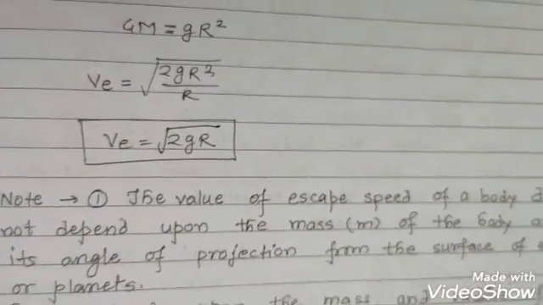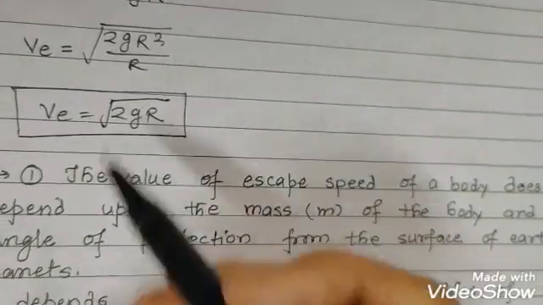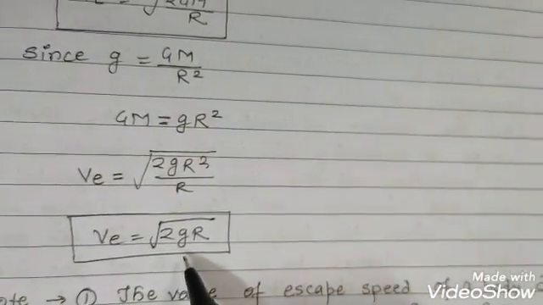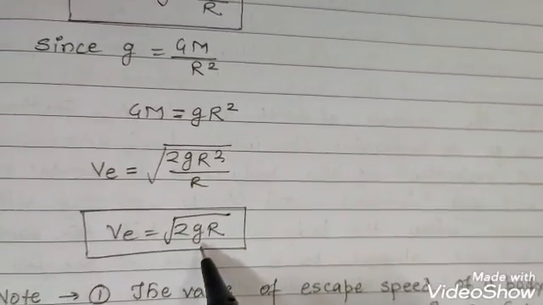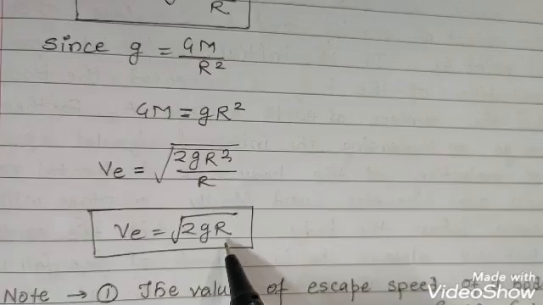It can be for the Earth or any other planet. That means here in case of Earth, this is the root of 2g, where g is acceleration due to gravity, and r is the radius of the Earth.